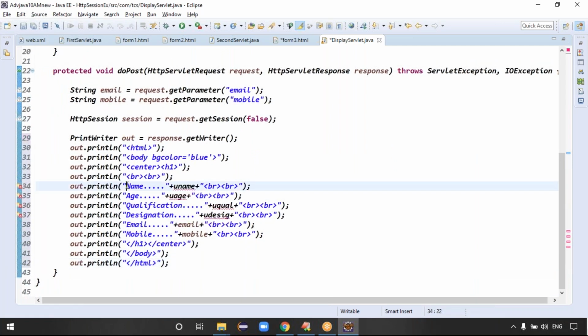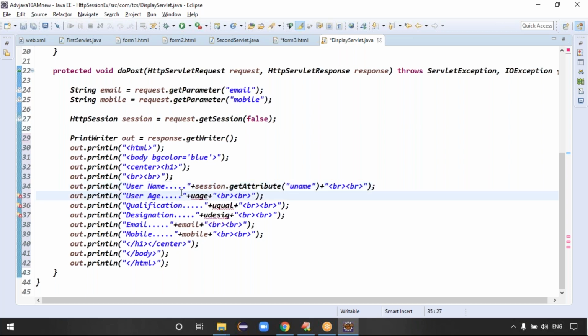Because username, guys, the first one is username you can get. Username is there from which object? Session object or not? Can I call session dot which method, guys, here? The getAttribute method, right? At that time, while setting the data into the session object, if I give the triple A, here you can give the triple A. But I give the triple A and I give the username, uname, just uname, right? Exactly. That is username, guys.